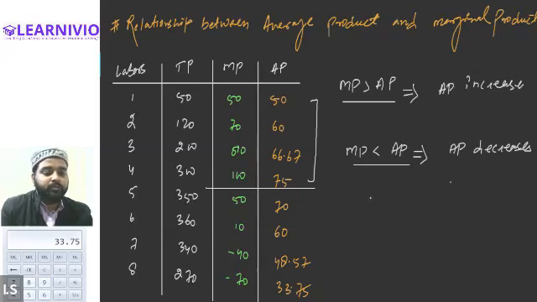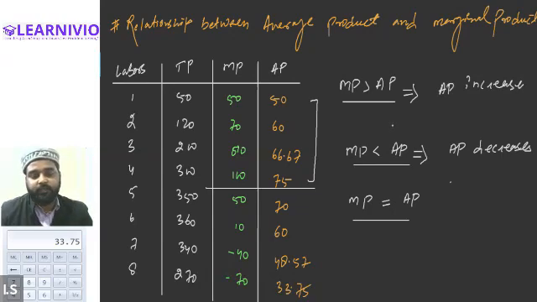There is one more relationship that we are not able to locate on the table. It is what happens to the AP when MP becomes equal to AP. When MP is greater than AP, obviously AP increases. When MP is less than AP, then AP will be declining. But what will happen if MP and AP both become equal? Then at that point, AP will become constant.